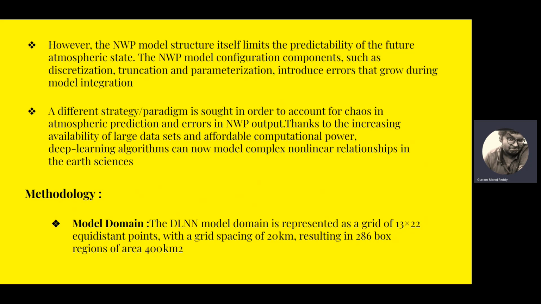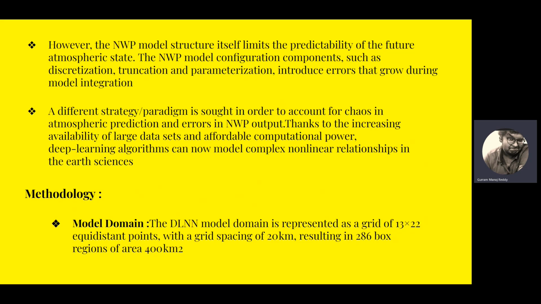So a different strategy or a paradigm is sought in order to account for chaos in atmospheric prediction and errors in NWP output. Thanks to increasing availability of large data sets and affordable computational power nowadays, deep learning algorithms can now model complex nonlinear relationships in the earth sciences. So deep learning uses the computational power of a computer to form a nonlinear relationship between the elements in nature, so as to predict thunderstorms.